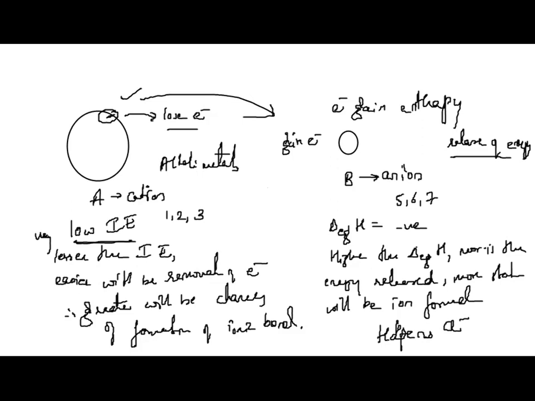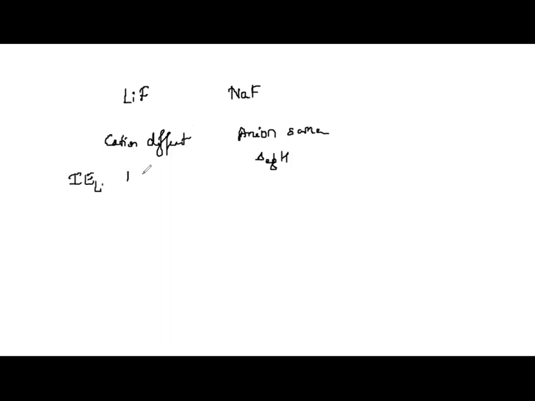Now a small question to you all. Suppose there is a bond formed between lithium and fluoride. So lithium fluoride is an ionic compound. One more is sodium fluoride. Which is more ionic? In this case, the anion is the same, so I will not worry about electron gain enthalpy, correct? But the cations are different. So I have to think about the ionization energy of lithium and of sodium. How are they present? One below the other.